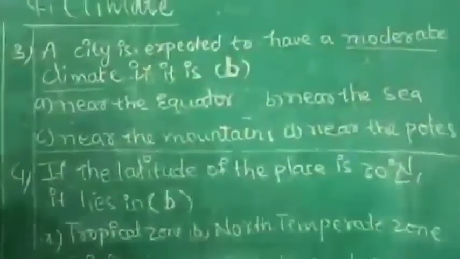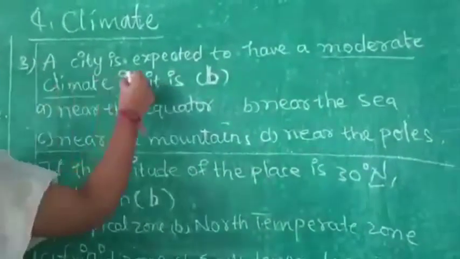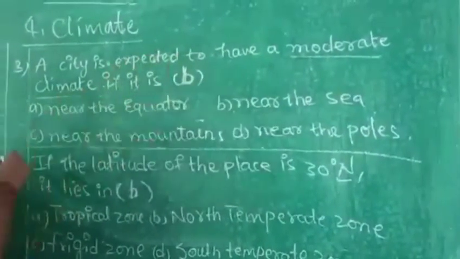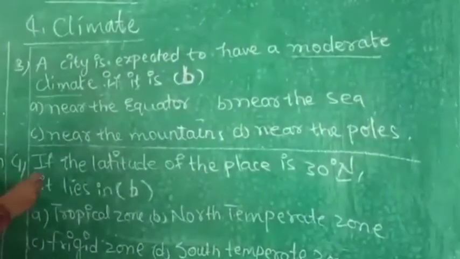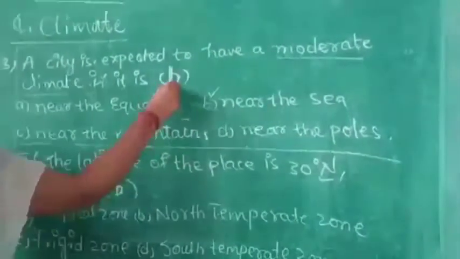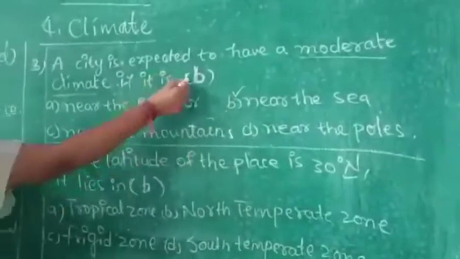And one more time we see the third one. A city is expected to have a moderate climate. Moderate means neither too hot nor too cool. When will it be like that? When it is nearer to the sea, it will have a moderate climate. So option is B.